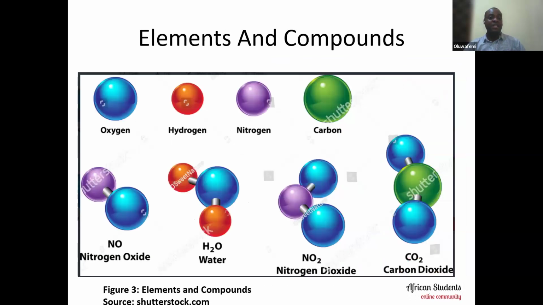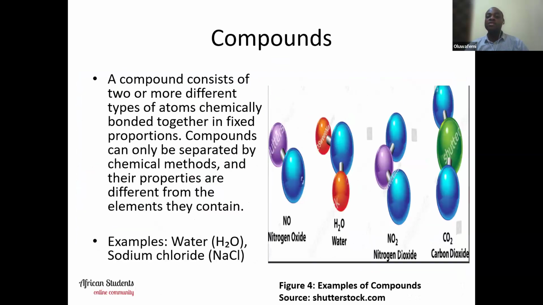Okay, this is another slide just telling us about elements and compounds. So we have oxygen, hydrogen, nitrogen, and carbon as elements, and then you have nitrogen oxide, water, H2O, NO2, and carbon dioxide as compounds there. So let's look at what a compound is. A compound consists of two or more different types of atoms that are chemically bonded together in fixed proportion.